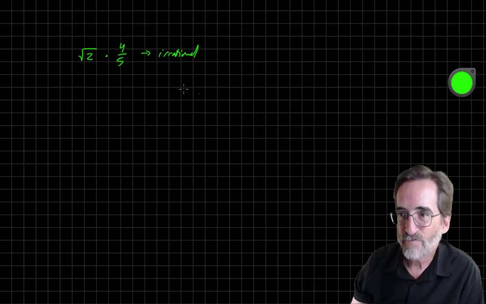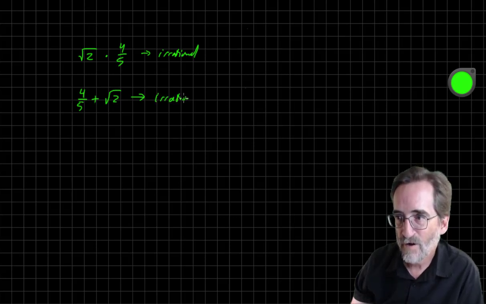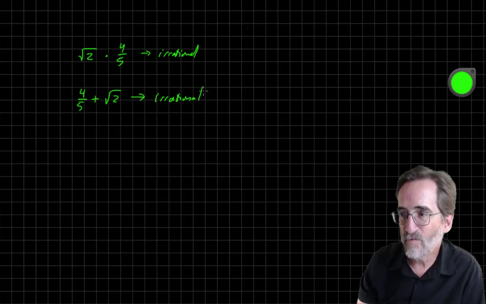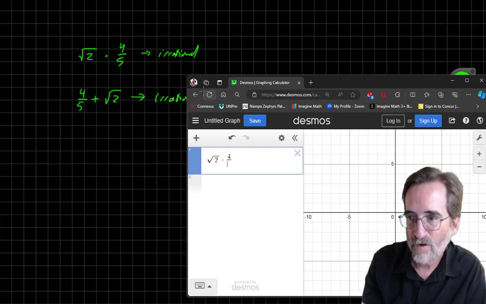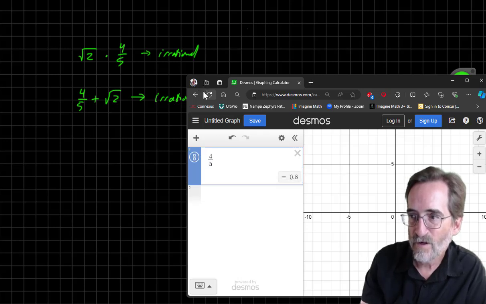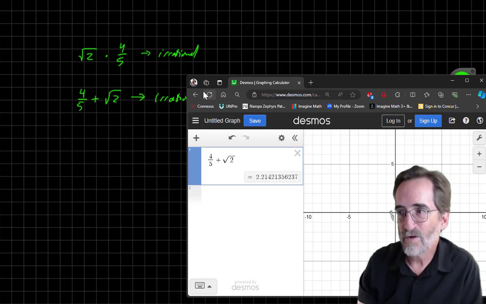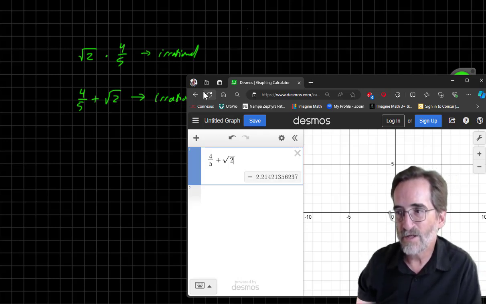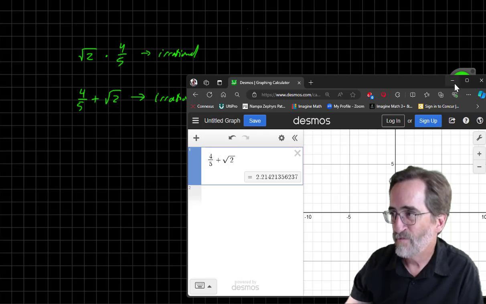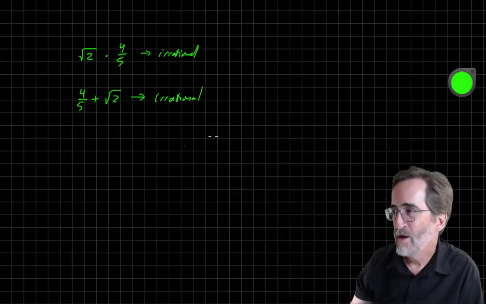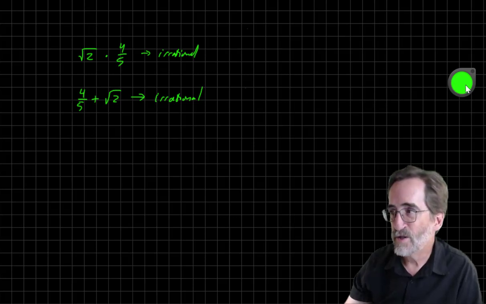And likewise, that's multiplication. If we do 4/5 plus square root 2, that is going to be a rational plus an irrational. The answer is irrational. Let's verify that with our calculator. 4/5 plus SQRT 2. Again, you get a decimal that does not repeat and does not end. Goes forever.